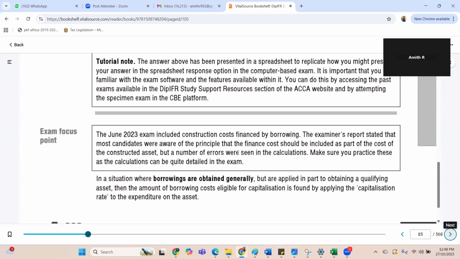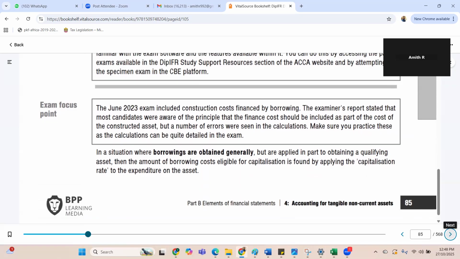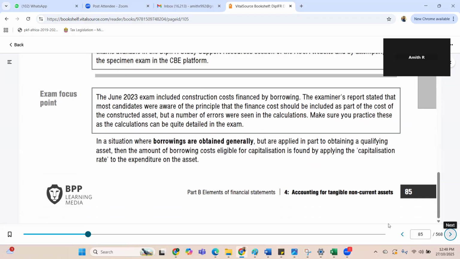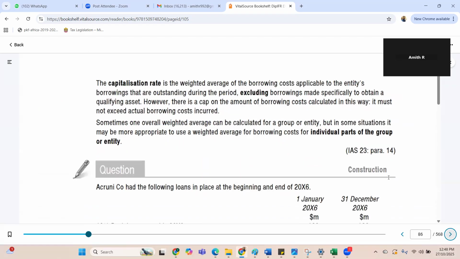So this is June 23, included construction cost. The examiner's report stated most candidates were aware of the principle that the finance cost should be included as a part of the cost of the construction. But a number of errors were seen in these calculations. Make sure you practice these, as the calculations in the exam can be quite detailed. So it's all about practice.